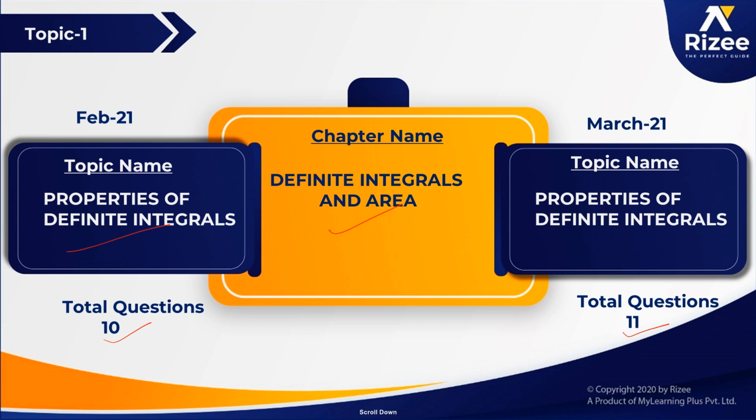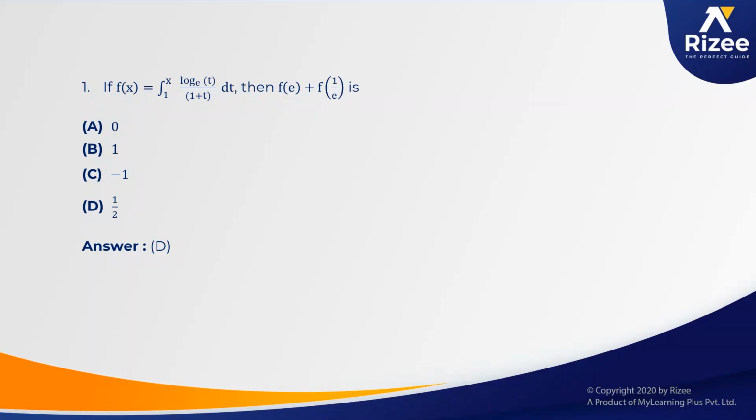One question is here: if f of x is equal to integral 1 to x of log t base e by 1 plus t dt, then he is asking f of e plus f of 1 by e. How should we solve this question? Most of the students make a mistake at a particular point. So first we should convert this equation into f of e is equal to integral 1 to e, here instead of x I am substituting e, log t by 1 plus t dt.